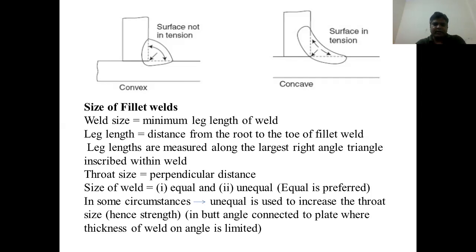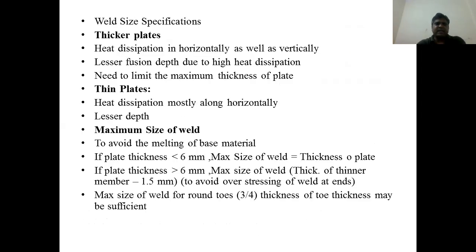First, equal and unequal. Equal is preferred. In some circumstances, unequal is used to increase the throat size, hence strength, in a butt angle connected to a plate where the thickness of the weld on the angle is limited. That means weld size specification: in thicker plates, heat dissipation is horizontal as well as vertical, giving lesser fusion depth due to high heat dissipation, so the maximum thickness of plate needs to be limited. In thin plate, heat dissipation is mostly horizontal, giving lesser depth. Now, the maximum size of the weld; these are all design procedures.